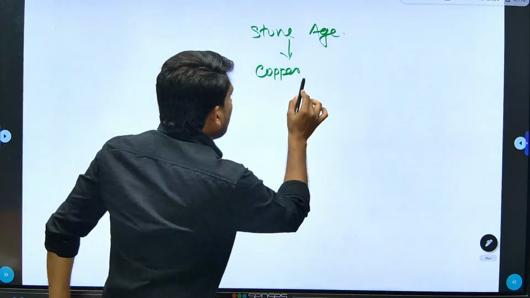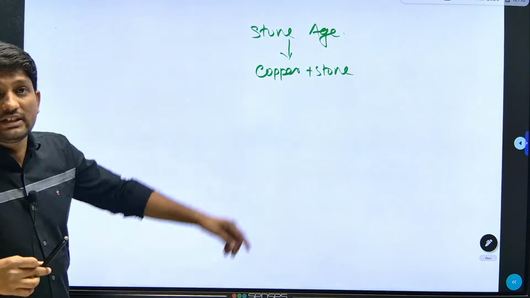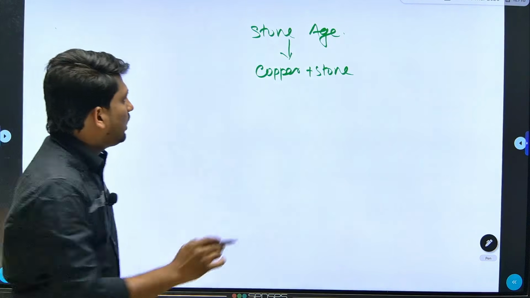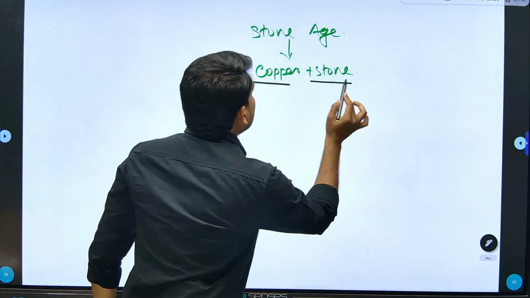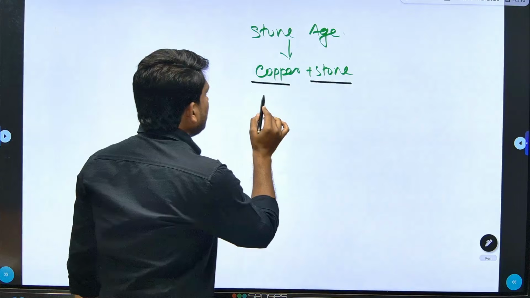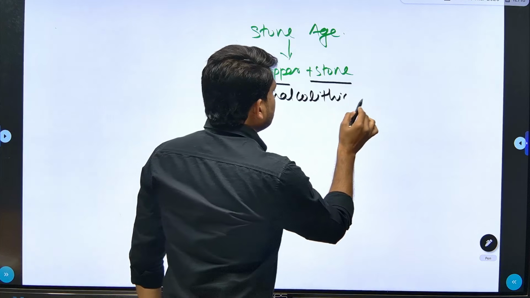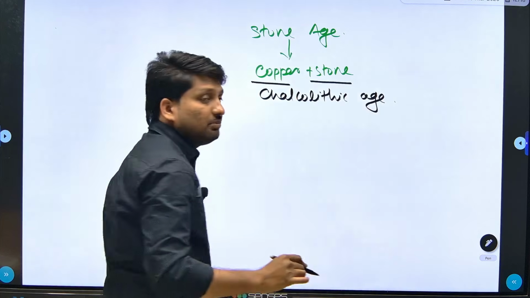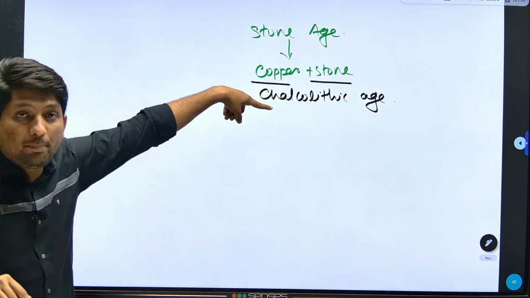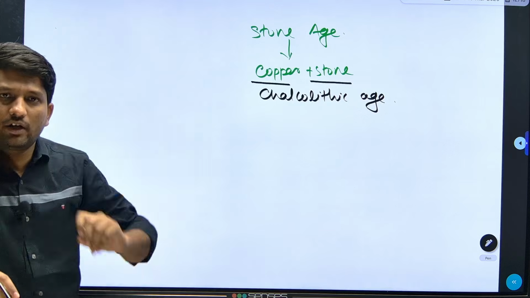So along with the copper, they also used this stone, and the culture developed, or this time period, or this age, called Chalcolithic. So first, whenever we study the history, we start with the Stone Age, then we continue with this Chalcolithic period or Chalcolithic culture, Chalcolithic age.